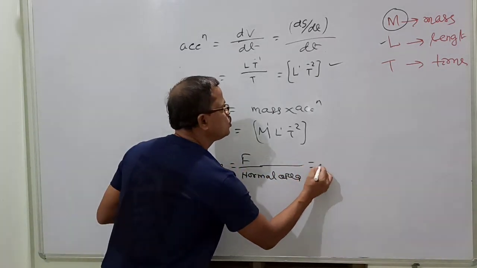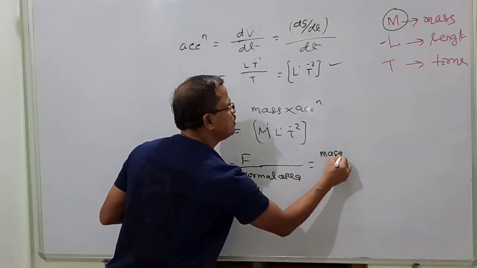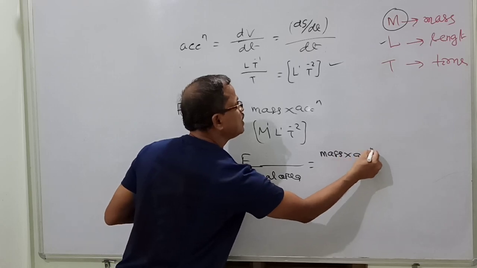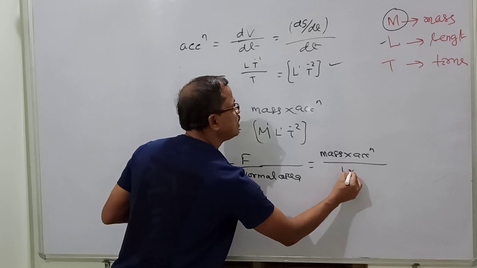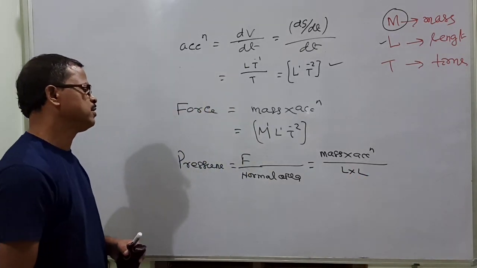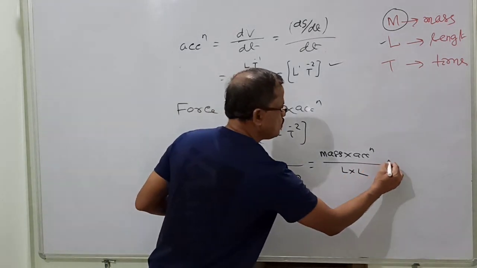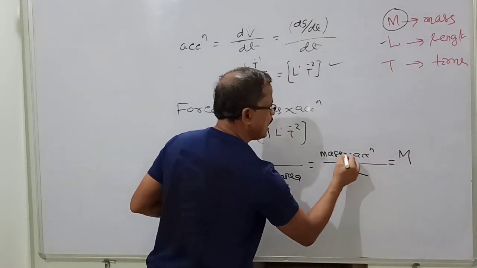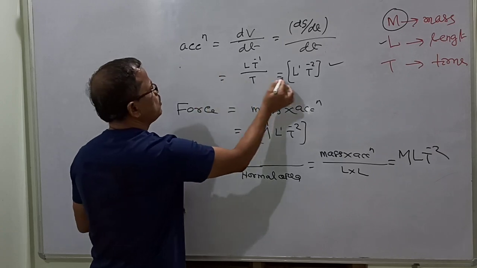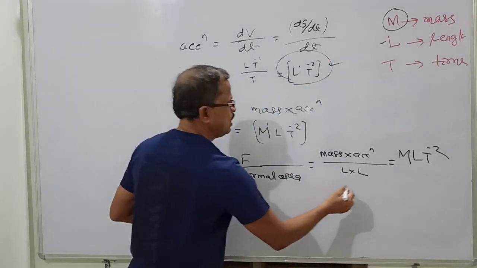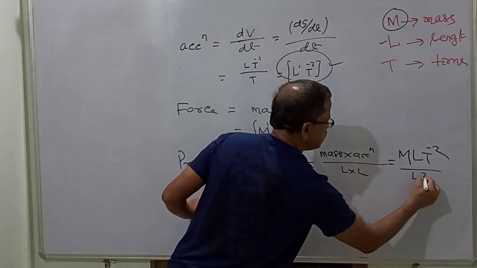So force, you know, is mass into acceleration, and area is equal to length into breadth. Now the mass is m, acceleration is L T minus 2, divided by area, which is L square.